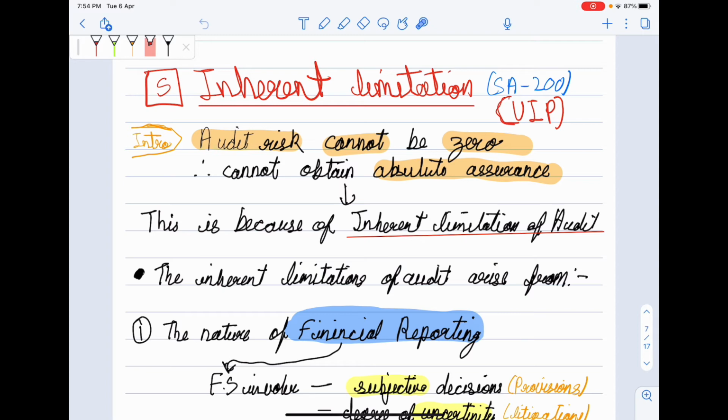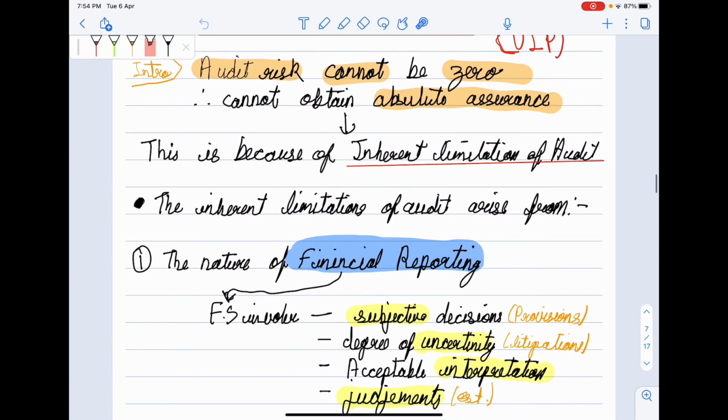So in the introduction we should write this: audit risk cannot be zero, therefore we cannot obtain absolute assurance. Why can we not give absolute assurance? Because of inherent limitations of audit. So what are the inherent limitations of audit? We divide this answer in 4 points.